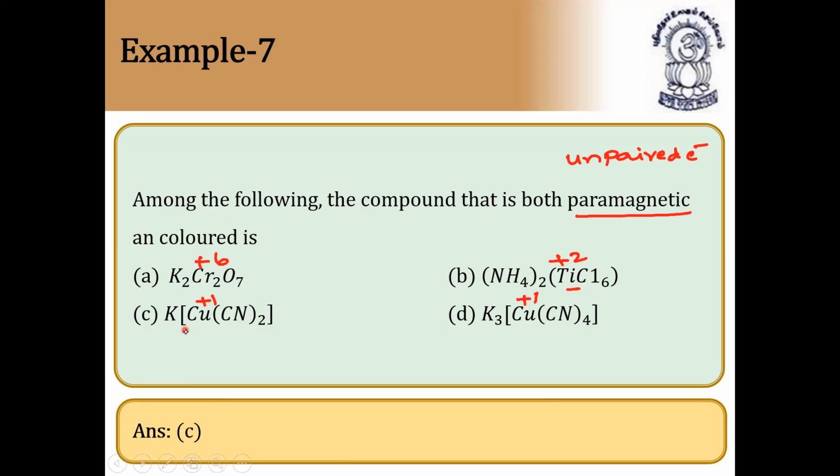So the answer is copper. If copper is plus 2, it is colored. It should be plus 2 because only one K is present, so it is paramagnetic as well as colored. So the answer is C. Next question.